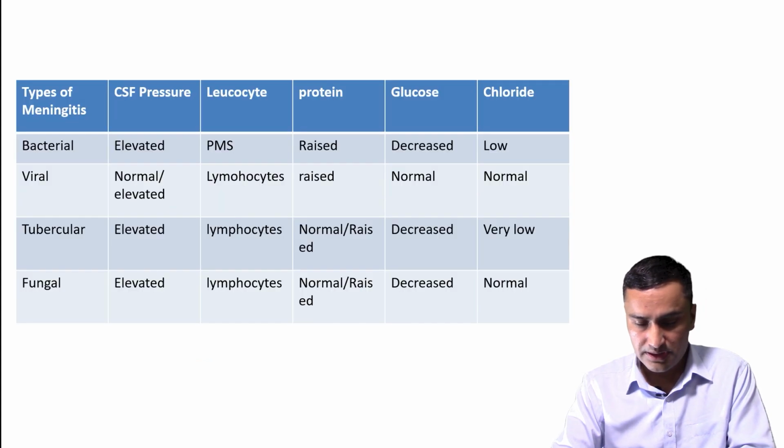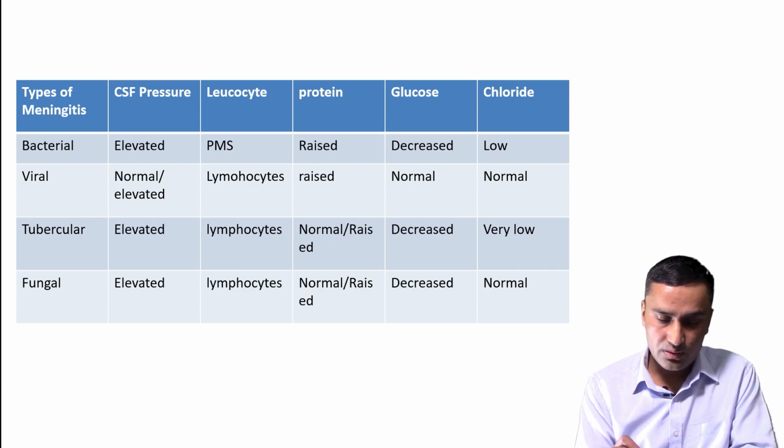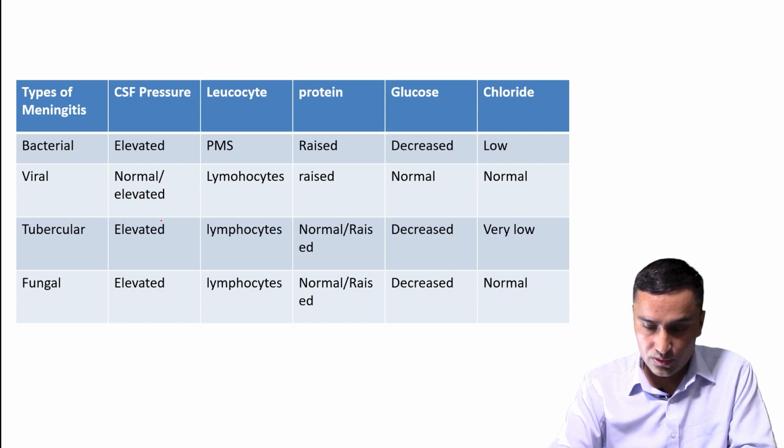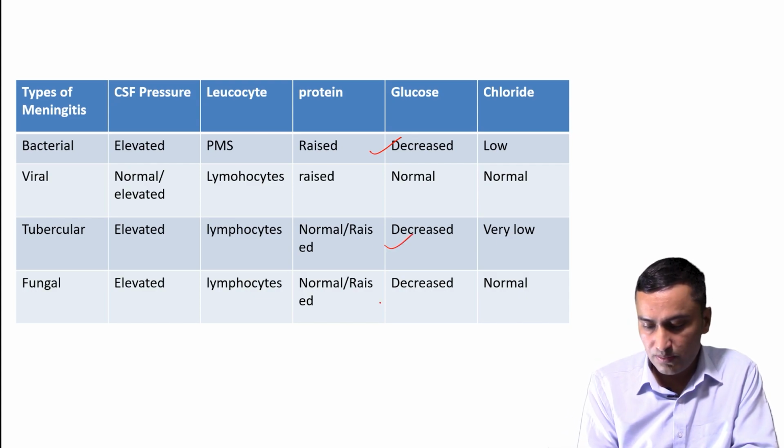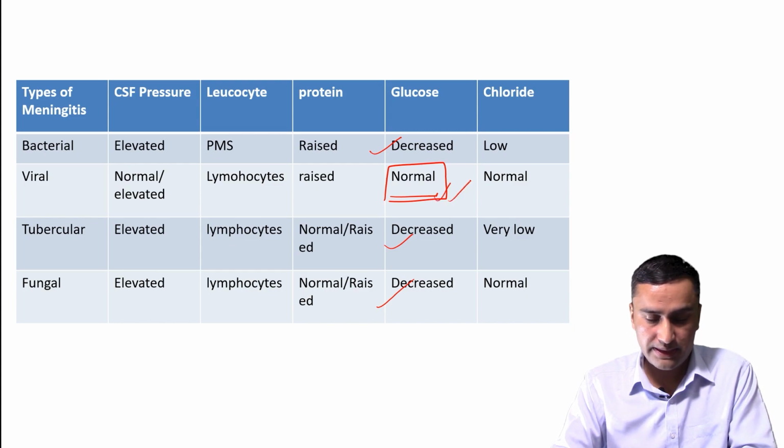This chart shows the different findings in the different causative organisms of meningitis. We should look at the glucose. The glucose is decreased in bacterial, tubercular, or fungal meningitis, but it is normal in viral meningitis. This is an important finding, so by this we can differentiate other meningitis from viral meningitis.